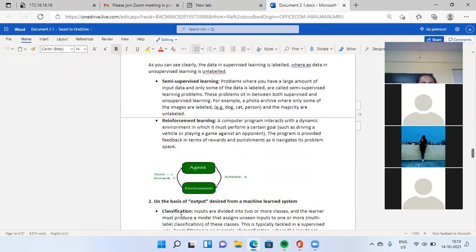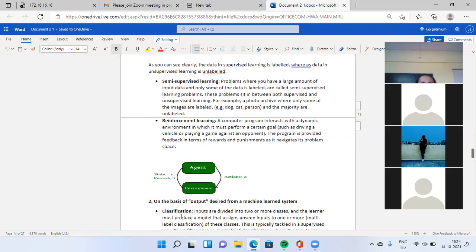Next, semi-supervised learning. These are problems where you have a large amount of input data and only some of that data is labeled. You provide a large amount of data, and out of that data, you label some. That process is called a semi-supervised learning problem.